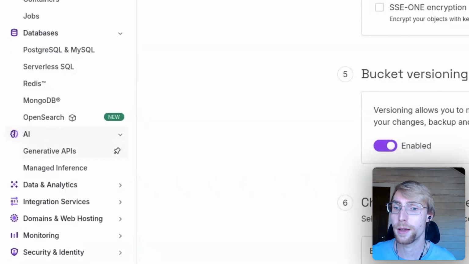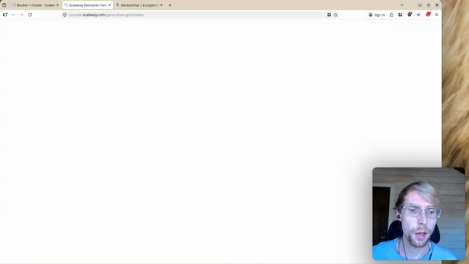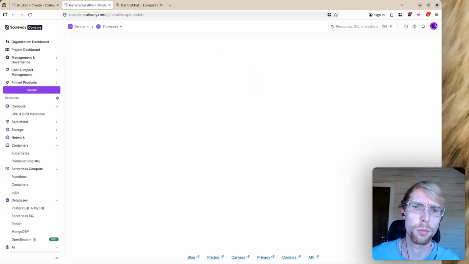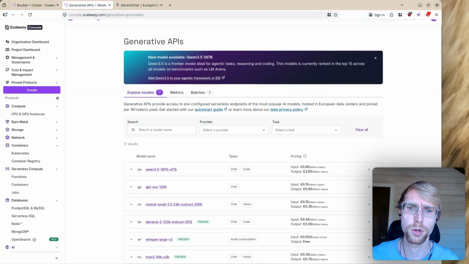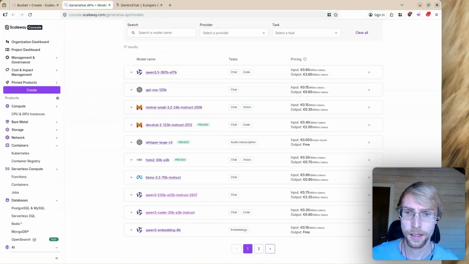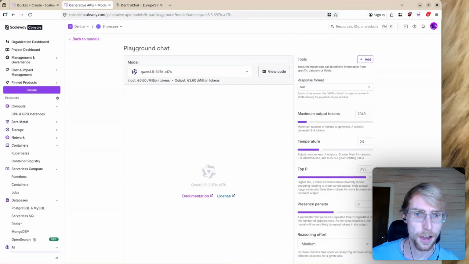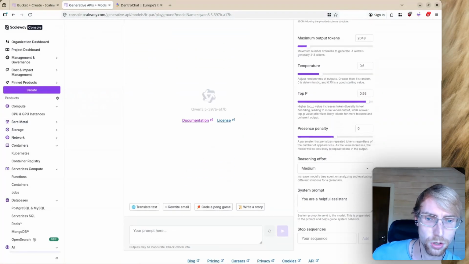They have generative APIs. Let's check out which ones they have. Because in the past, the problem was that they often had outdated models or models with very small context windows so that we couldn't really use them. For example, here we have Qwen 3.5. This is actually very good. This is new, very lovely. Let's check out what's the context window. Can we find it somehow? Max output tokens. Okay, we would have to check.